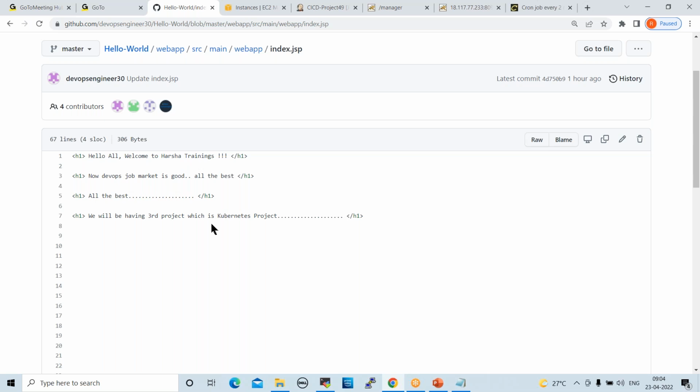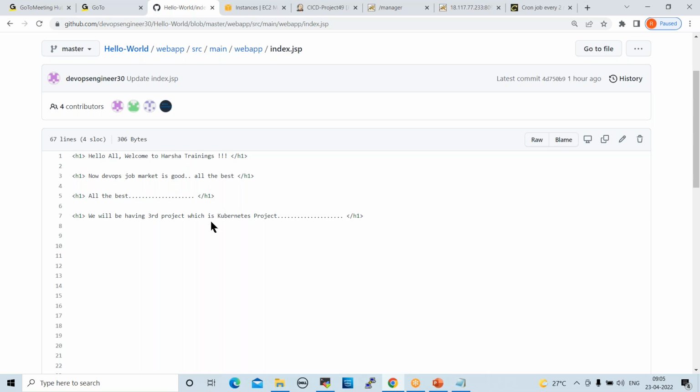Ram, ideally in a real-life scenario, I think whenever you push the code it should automatically trigger the build, right? It will not check every 2 minutes. Whenever you push the code to the master branch in GitHub, it will automatically trigger the build in Jenkins. Yes, correct. But I gave 2 minutes here; whenever the code is pushed, Jenkins will pull it. I will show you that live.